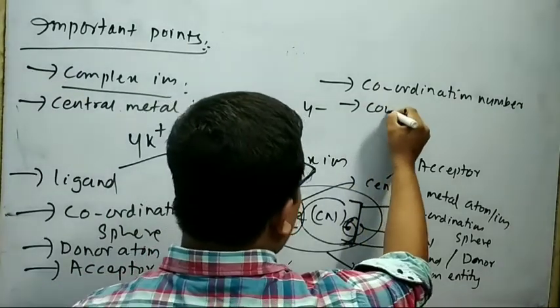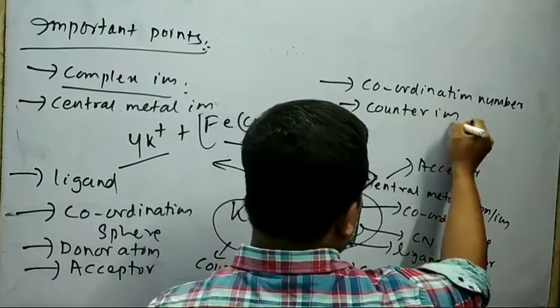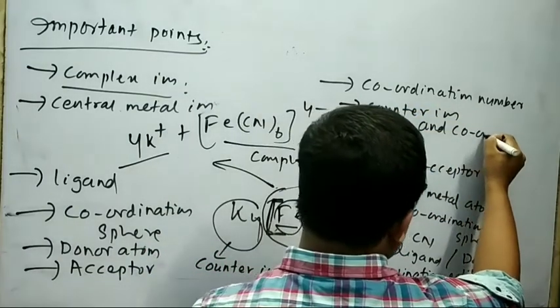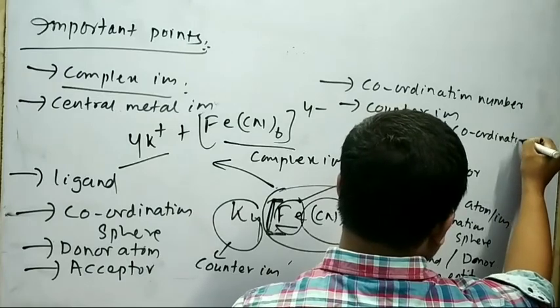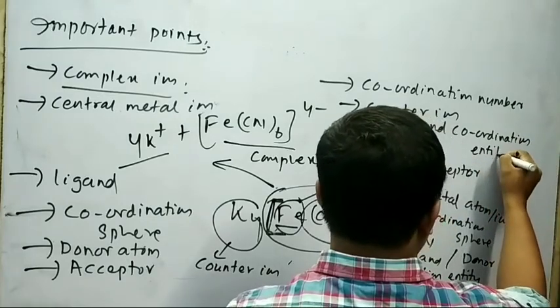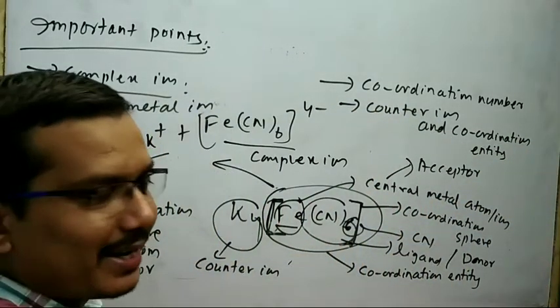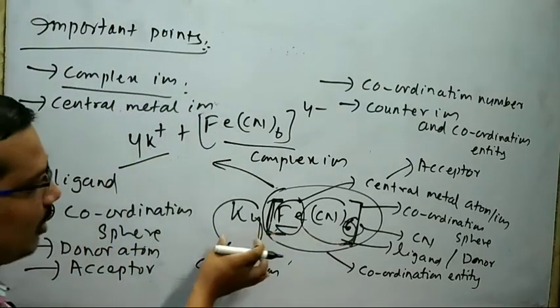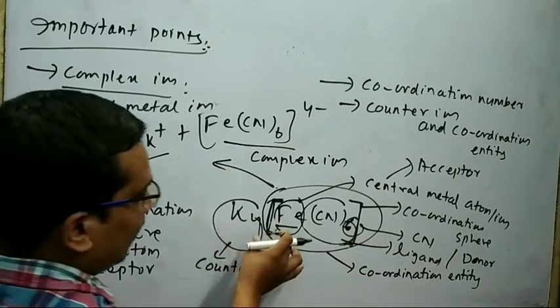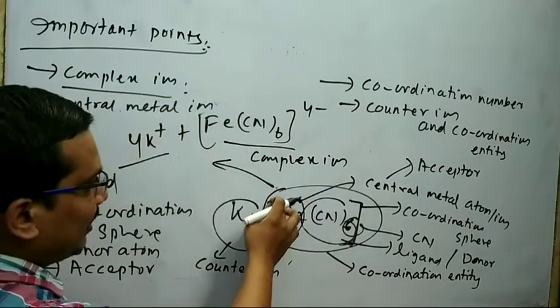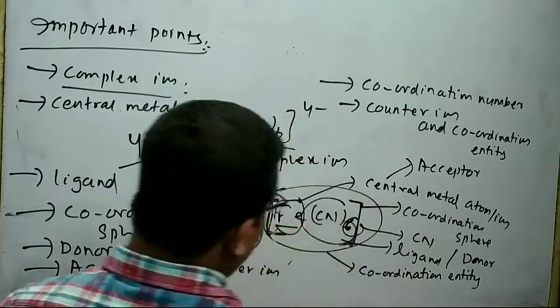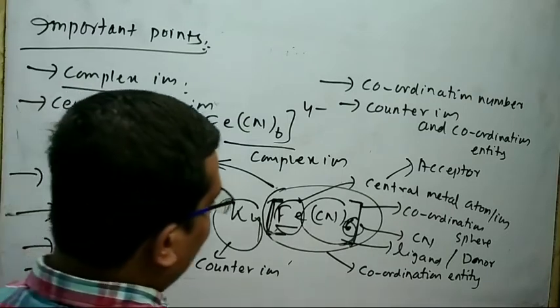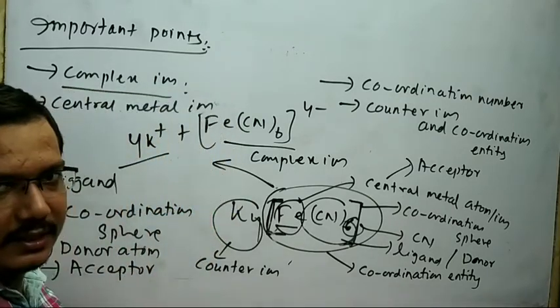Next is your counter ion and coordination entity. The ions present outside the coordination sphere are called counter ions, and the species present in the coordination sphere are called coordination entity.